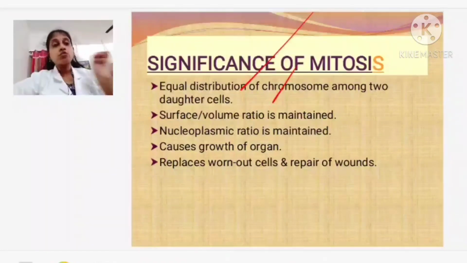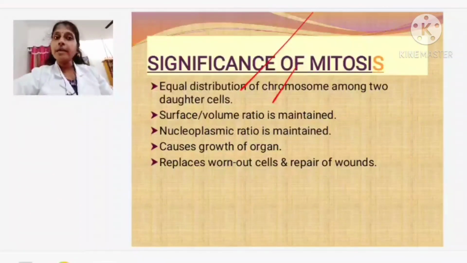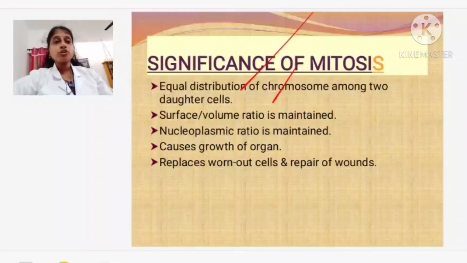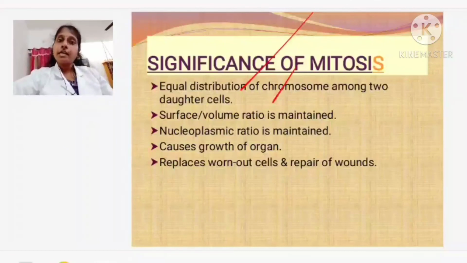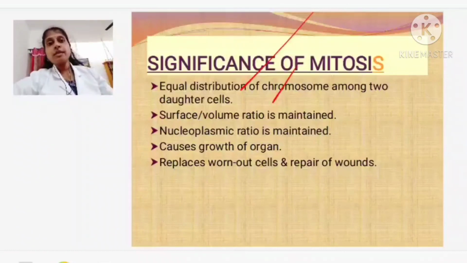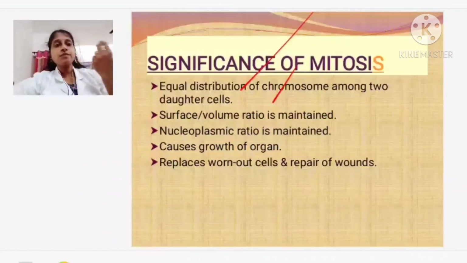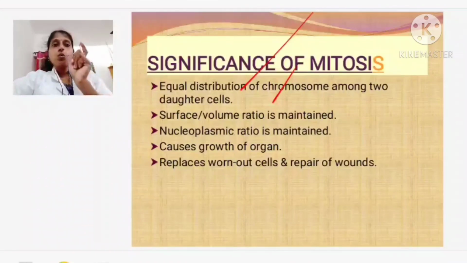This mitosis. So, for growth, for replacement, for repair. Also, some unicellular organisms divide asexually by mitotic division. So, for reproduction too, to some extent, asexual reproduction, mitosis is responsible. These are the different significances of mitosis. With this, we are coming to the end of the chapter, and we will just finish it off within 1 minute.